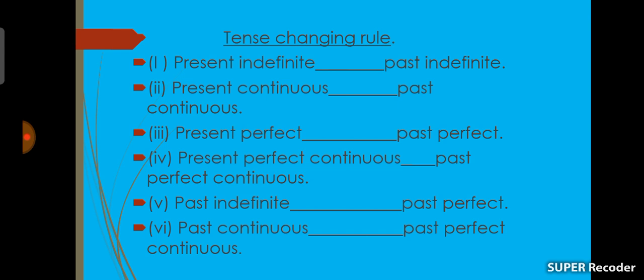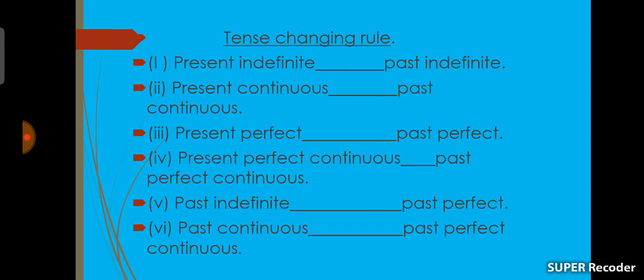Tense changing rule. Tense changing rule is very much important for you, and you should remember very carefully how to change the tense while changing speech. Number 1, present indefinite tense will be changed into past indefinite tense. Number 2, present continuous tense will be changed into past continuous tense. Number 3, present perfect tense will be changed into past perfect tense. Number 4, present perfect continuous tense will be changed into past perfect continuous tense.